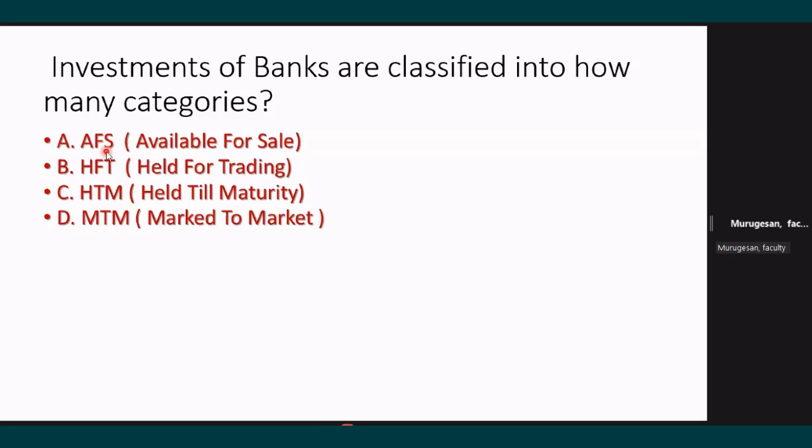What is AFS? Available for sale. What is HFT? Held for trading securities. What is held for trading? Sometimes they buy shares and sell them only to trade and take the profit. But in AFS, sometimes some portfolio they may be losing, so before it is too late, they will sell it. If some value is coming down, will you not sell it? That is available for sale.